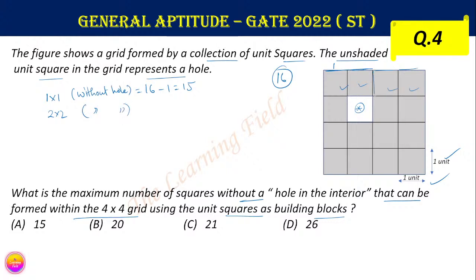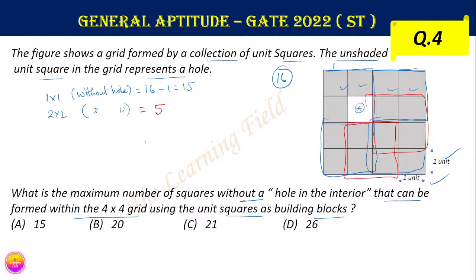So this is square 1, this is 2, this is 3, and then 4 and 5. This one is 4, and this one is 5. The number of 2x2 squares we can fit here is equal to 5.